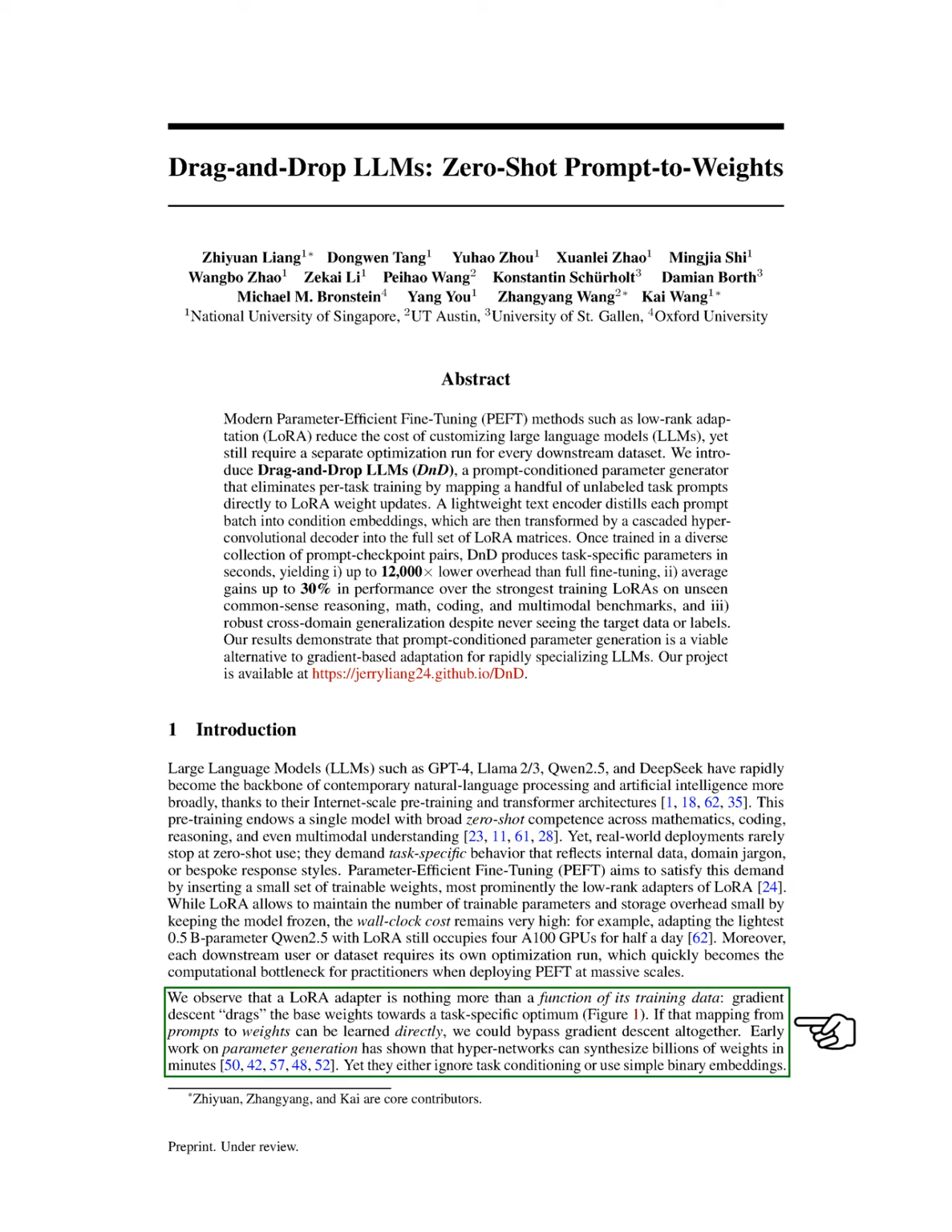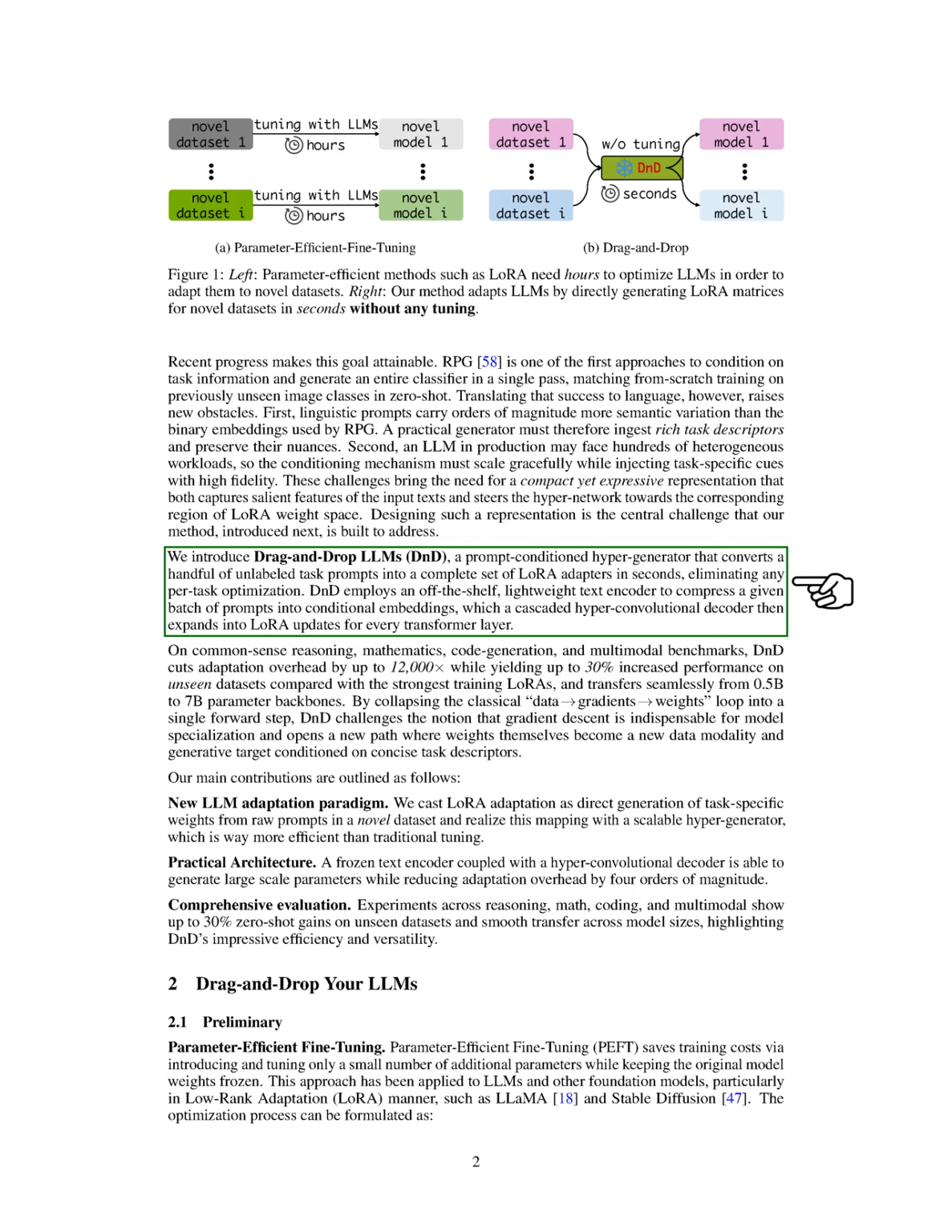We recognize that a LoRA adapter essentially functions based on its training data, where gradient descent adjusts the base weights toward a specific task. If we could learn the mapping from prompts to weights directly, we could eliminate the need for gradient descent. Previous research has shown that hyper-networks can quickly generate large numbers of weights, but they often overlook task-specific details or rely on simplistic embeddings. Recent advancements have made it possible to condition these generators on task information effectively.